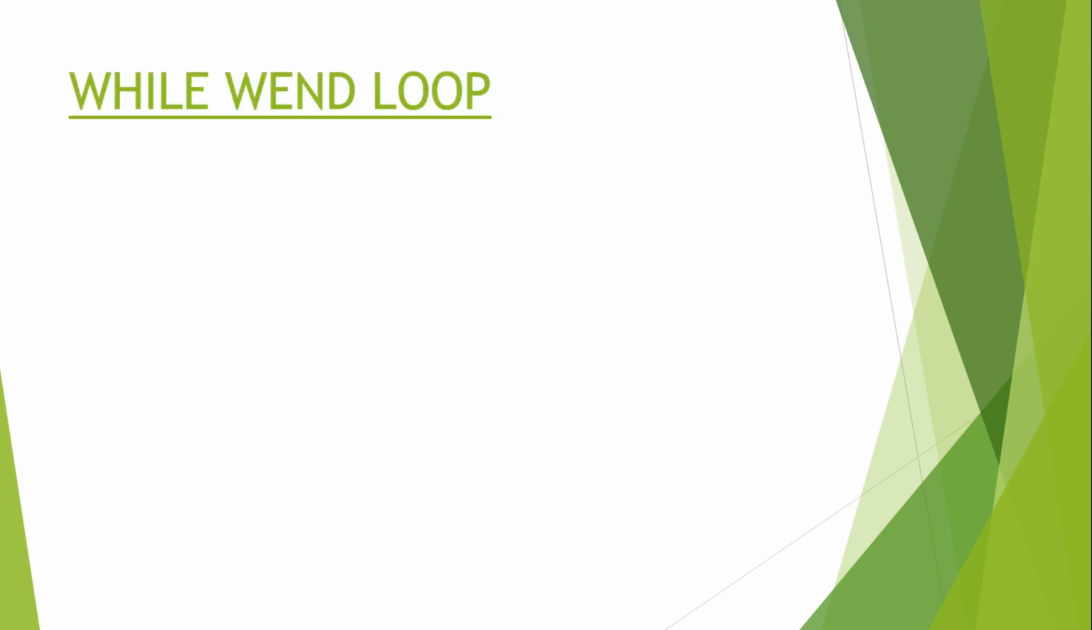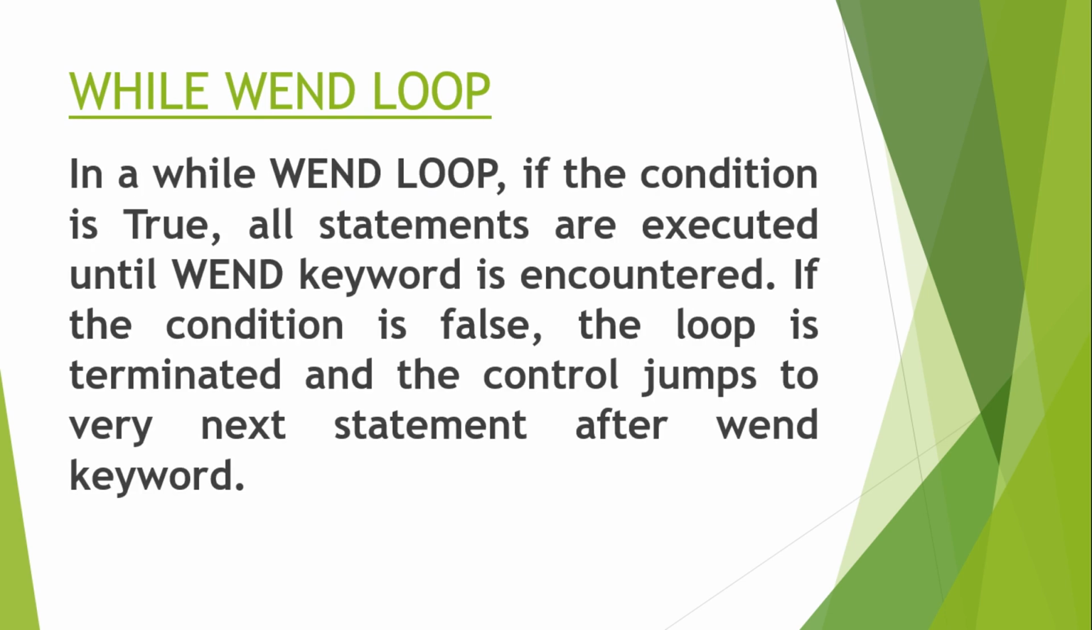What is a WHILE-WEND loop? In a WHILE-WEND loop, if the condition is true, all statements are executed until the WEND keyword is encountered. If the condition is false, the loop is terminated and the control jumps to the very next statement after the WEND keyword. So just like the FOR-NEXT loop, the mechanism of the WHILE-WEND loop works the same way. It also executes the statements a number of times until the condition is no longer true.